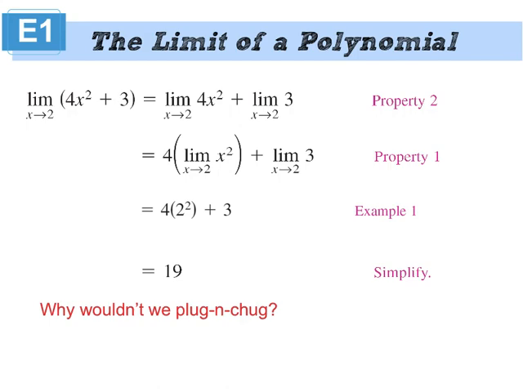Limit of a sum is the sum of the limits. Scalar times a limit is the scalar times the limit. And then we talked about that property already. Taking the limit of a constant will just give you that constant.